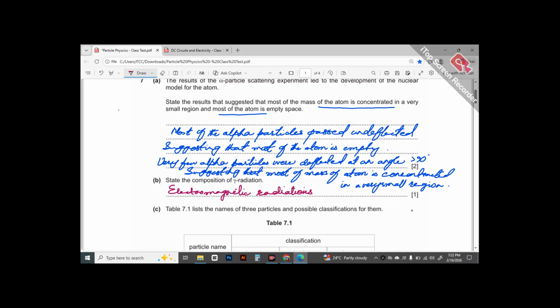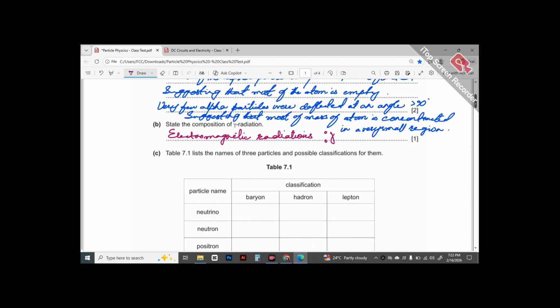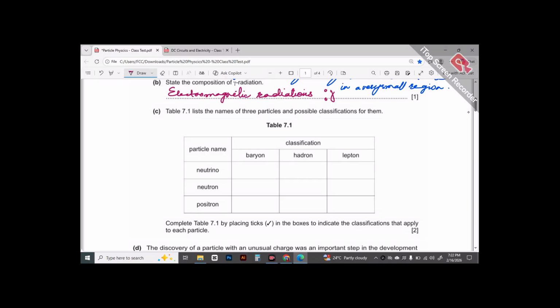And then of course had they asked the same question for like 2 to 3 marks, then I would mention that this is how gamma is represented, it moves at the speed of light and that it has no mass, it has no charge, it is unaffected by electric field or magnetic field, so on and so forth.